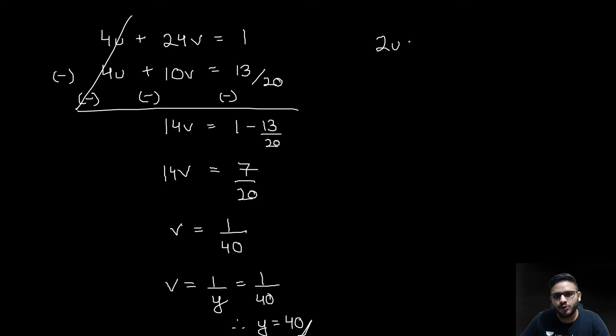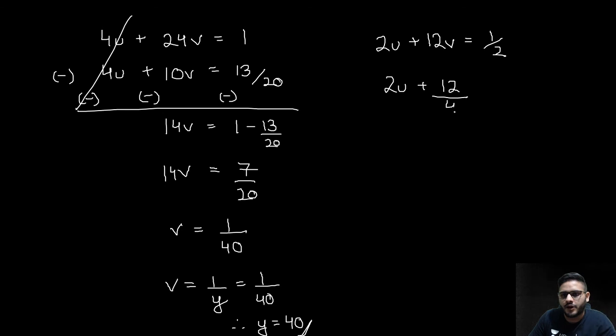I have 2u plus 12v is equal to 1 by 2. Substitute the value of v, so we get 2u plus 12 upon 40 is equal to 1 by 2. So you get 2u is equal to 1 by 2 minus 3 by 10.